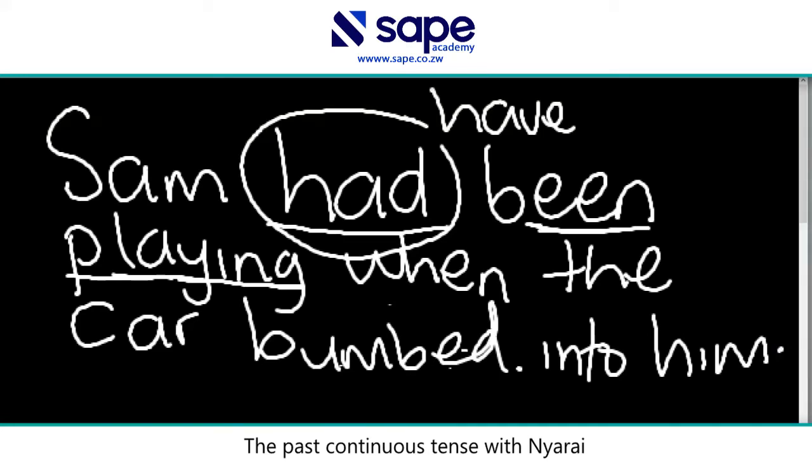I did promise in another video that I'm going to show you specifically how to construct the past participle, how to formulate the continuous part. So you need to learn how to do this. How do you come up with the been playing? If you're interested in knowing more about how we create the continuous part, then keep watching for more videos.